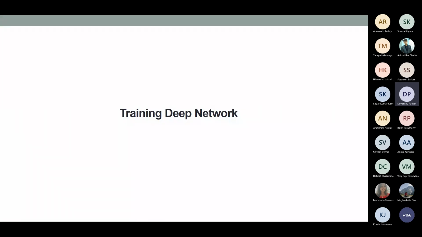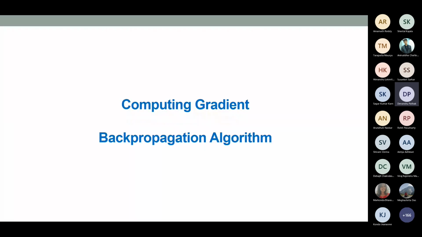We are going to start talking about training deep neural networks, but the fundamental thing is that we basically use gradient based approaches like gradient descent. In the gradient descent approach you have to compute the gradients, and then you do all this stuff. Now the algorithm known as the backpropagation algorithm is nothing but an efficient way of computing gradients.